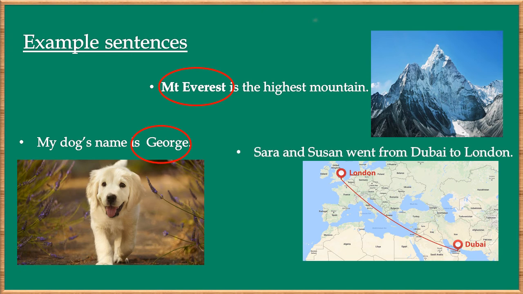Sarah and Susan went from Dubai to London. In this sentence Sarah, Susan, Dubai and London are proper nouns because they are the special names for particular persons and places.